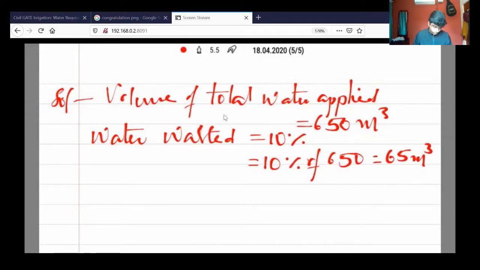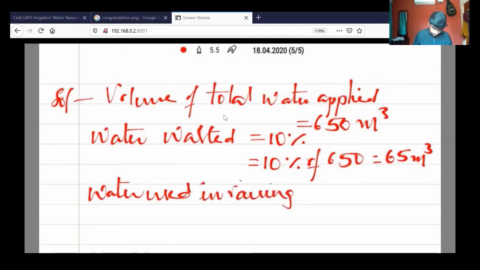Now, water used in raising moisture content up to the field capacity.